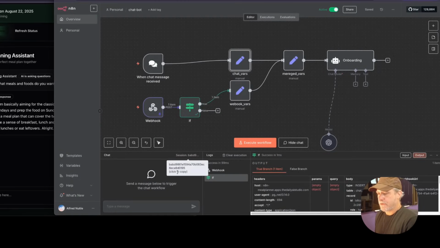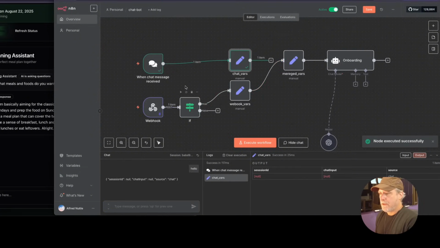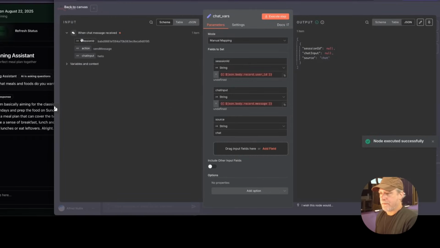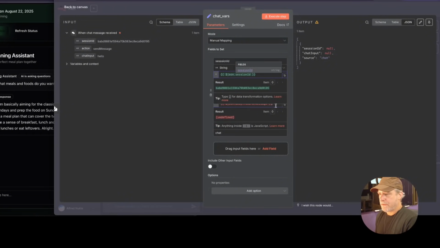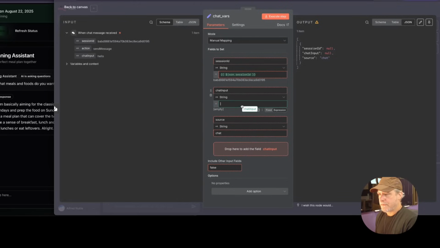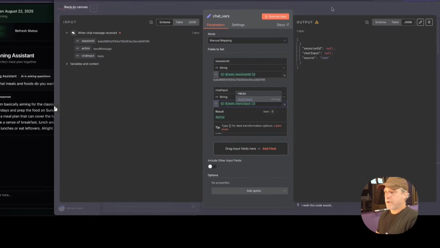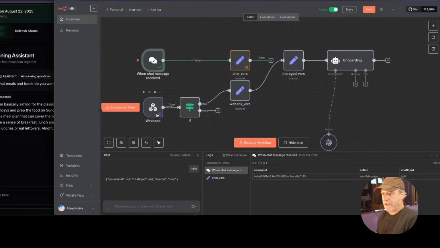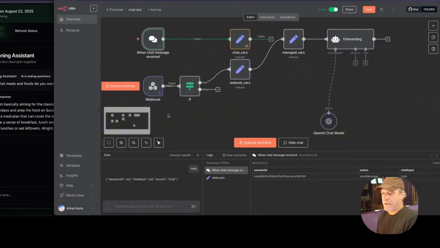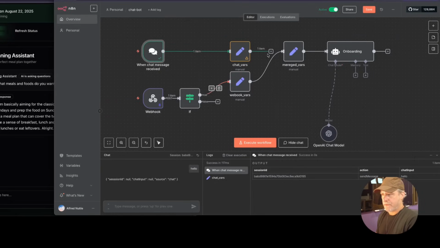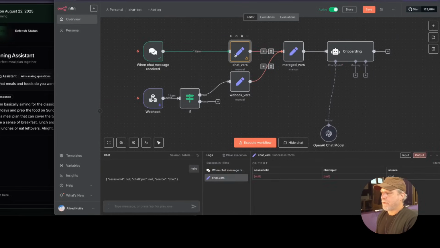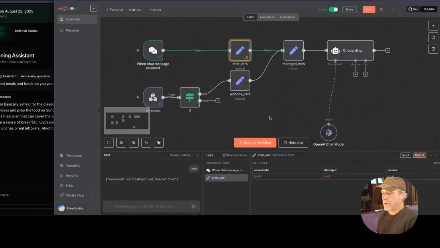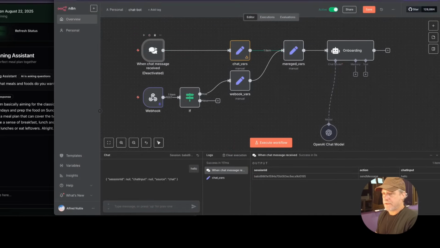So if I was to send a new message from here, let's let it just kind of break. One moment, I'm going to disconnect this guy. This guy, when it passes in message, it has a different session ID source, and it has a different chat input source, okay? So it's just going to work differently. And I don't even know if I'm going to use this from here on because we have our payload now, but I am going to add more scheduled stuff and everything else, okay? And so then we want to say, okay, good. So we're set to go. Now, I don't want to run this again, so I'm going to just deactivate it so I don't mess up.